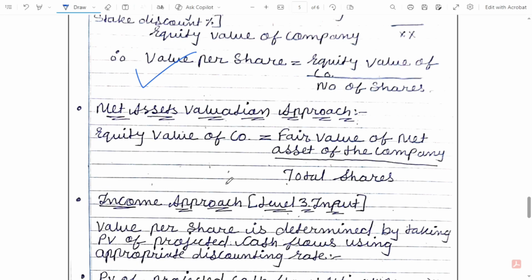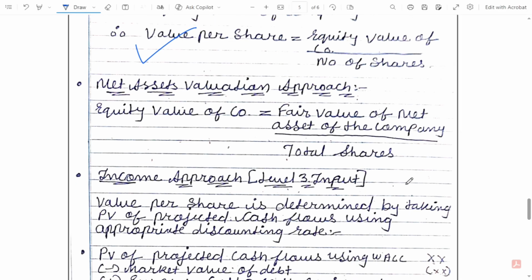Then the next method is the net asset valuation approach. Here we directly take the fair value of the net assets of the company, and then we divide by the total number of shares, and we get the value per share.